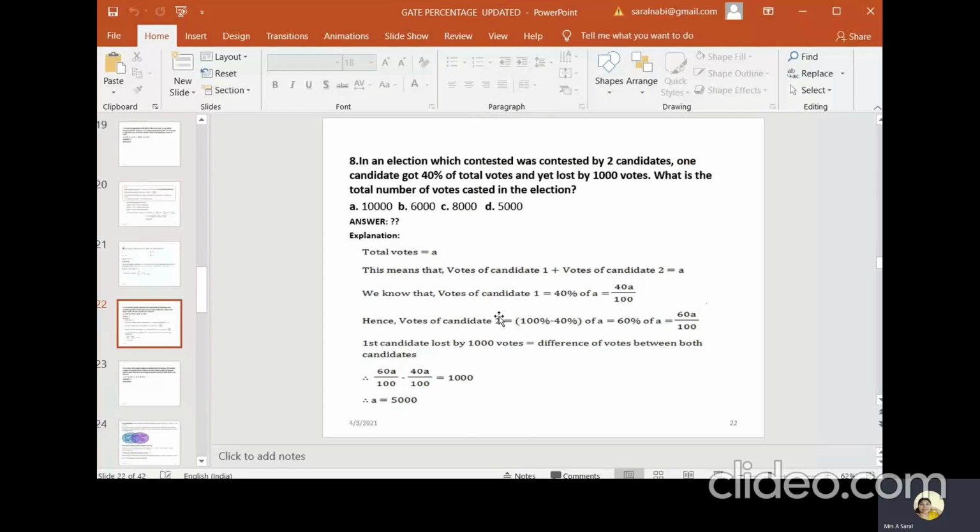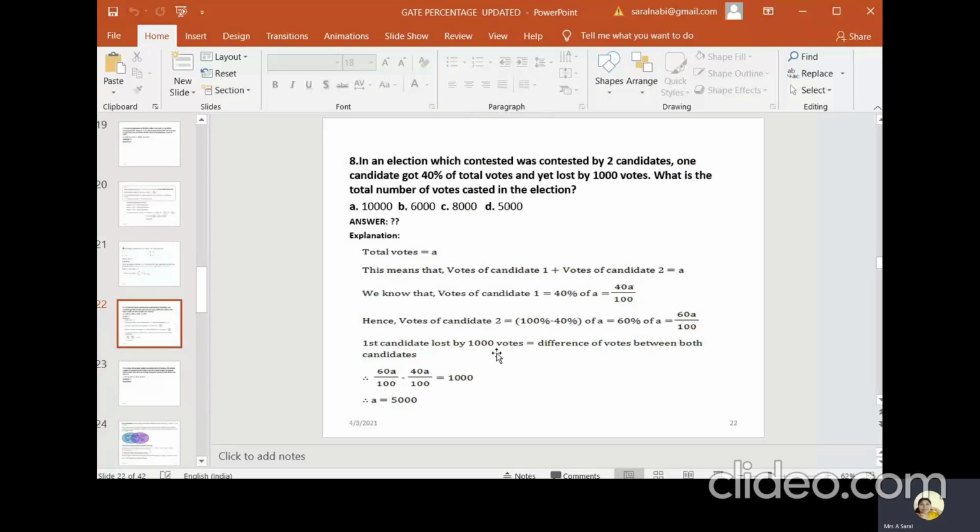So what about the second candidate's vote? Total is 100, first candidate 40, the remaining is the second candidate, 60% of A. So 60A by 100. Now we can calculate the difference between these two. First candidate is 40A by 100, second candidate is 60A by 100.